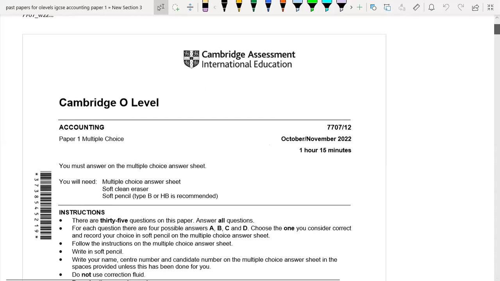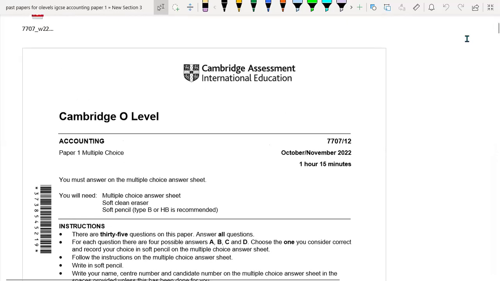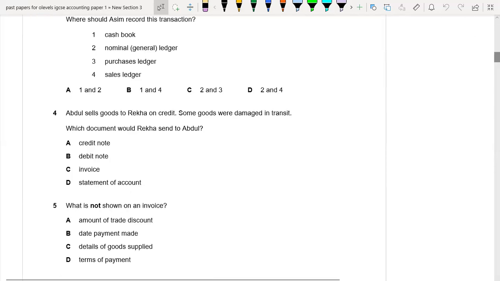So this is again for O levels accounting, October November 2022, paper 1, reading 2. So let's start doing these MCQs.